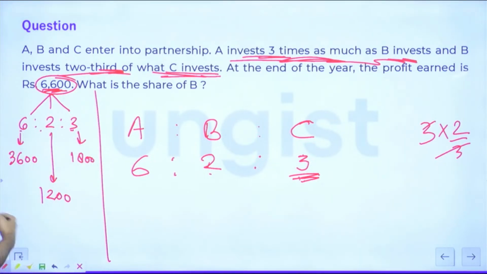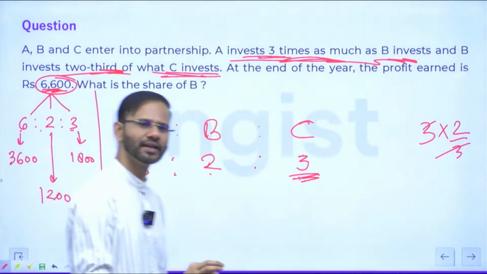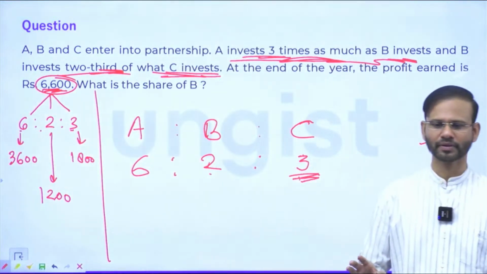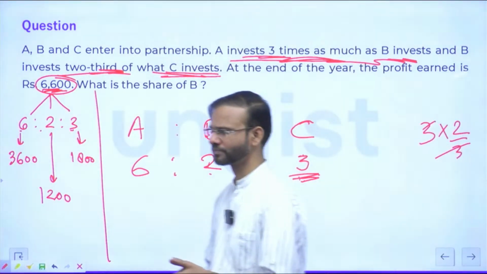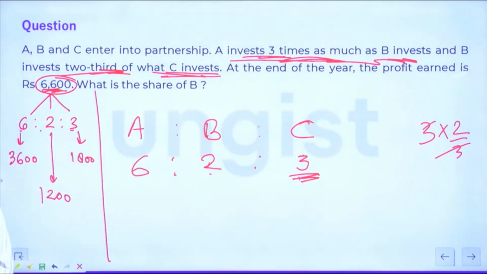Okay, good. Everyone, feeling comfortable? Any doubt, friends? Any confusion? Alright, very good. Those who are sitting online, guys, any doubt? So 6600 divided by 11 will give you what? 66 divided by 11 will give you 6.